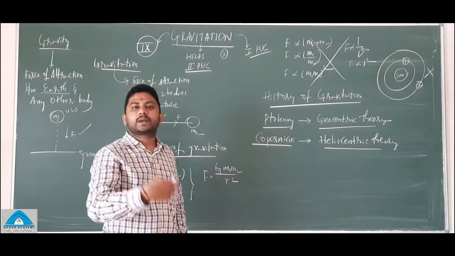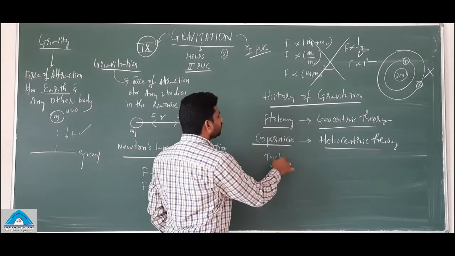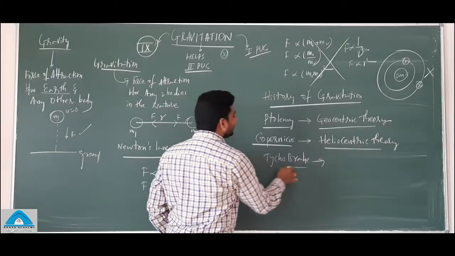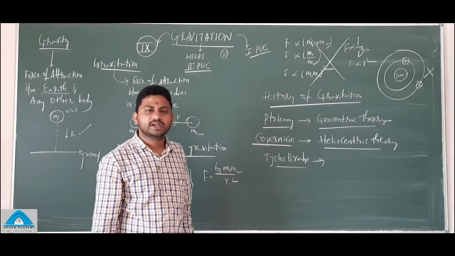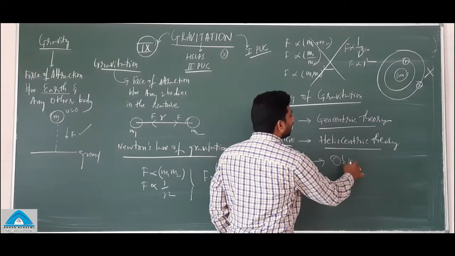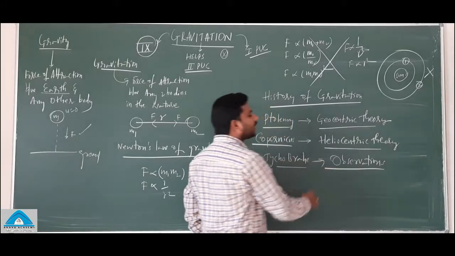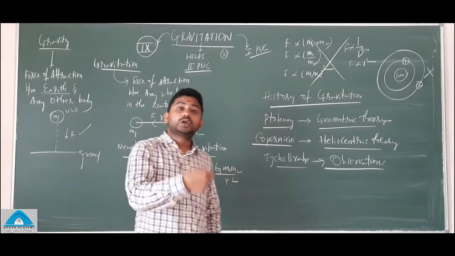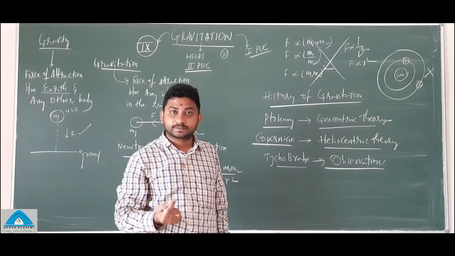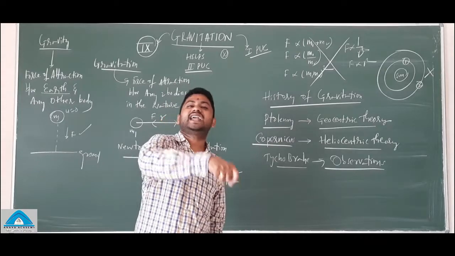Another observation. There was a scientist called Tycho Brahe. He dedicated his whole life to noting down the observations of planetary motion: the position of the planets, the position of the Sun, day and night.